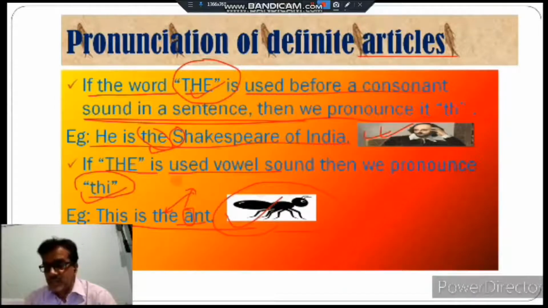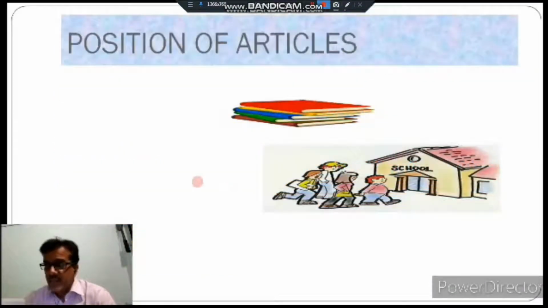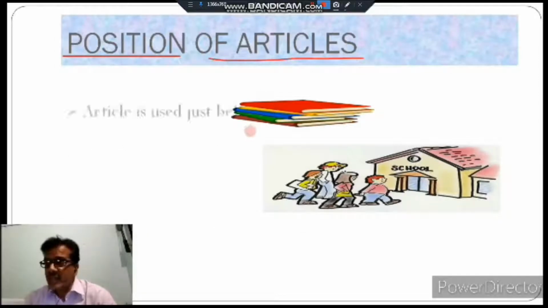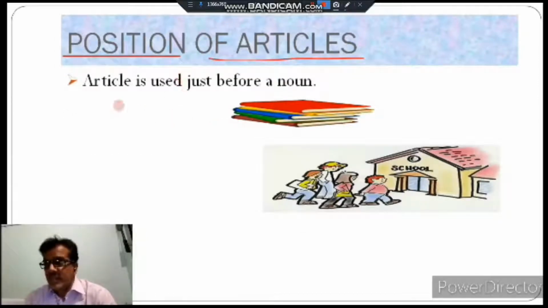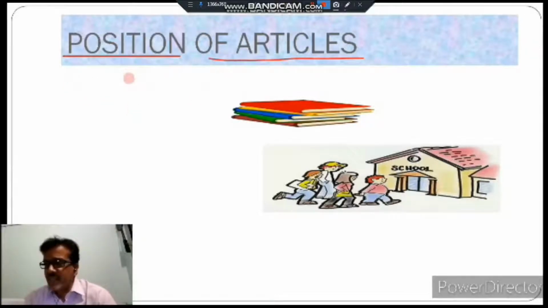After knowing the kinds of articles and the pronunciation of articles, we have to know the position of articles, where we can place the articles. It is a very important topic for us, because without knowing it we cannot place articles anywhere.